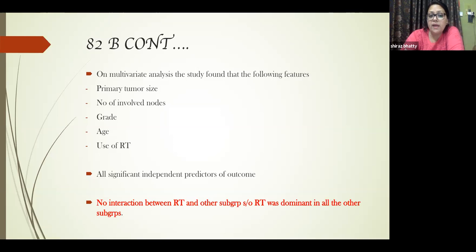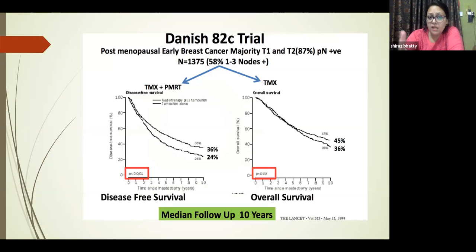So now we come to 82C. 82C was postmenopausal; there it was premenopausal. Here also it was early breast cancer; there also it was early breast cancer. Node size was normal, 1 to 3 nodes plus, not less than 1 to 3 lymph nodes. Then the treatment here was tamoxifen and PMRT, and on the other arm it was tamoxifen alone.